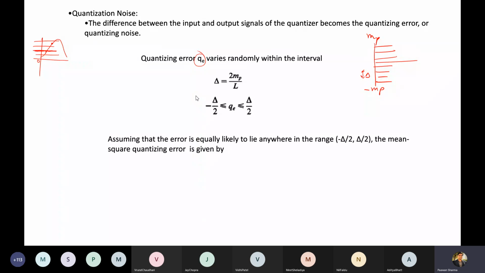If we assume that the error is equally likely across this interval, that means a uniform distribution, or uniform density. Can somebody tell what is the difference between a distribution function and a density function? Anyone would like to give a try?